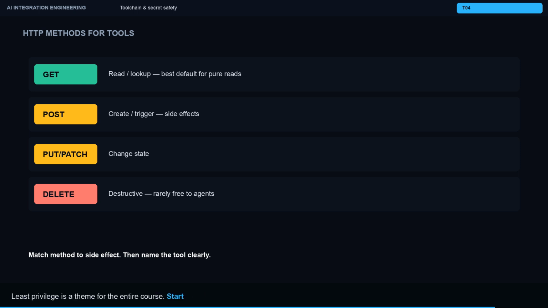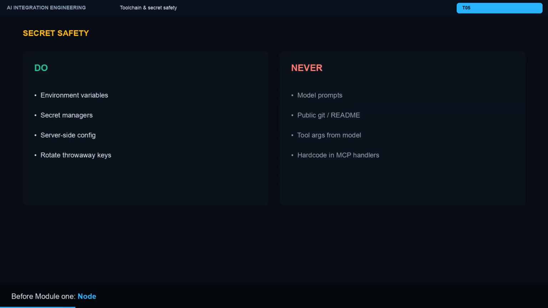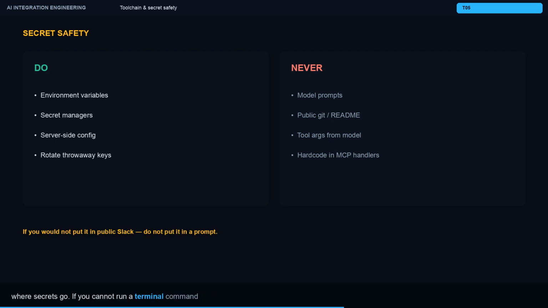Start practicing now. Before Module 1: Node works, the monorepo installs, the store starts, and you know where secrets go. If you cannot run a terminal command yet, pause and fix that. The rest of the course assumes you can.